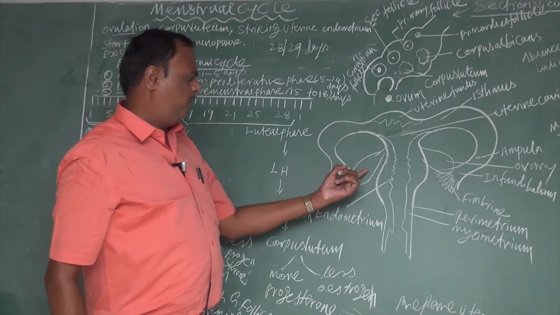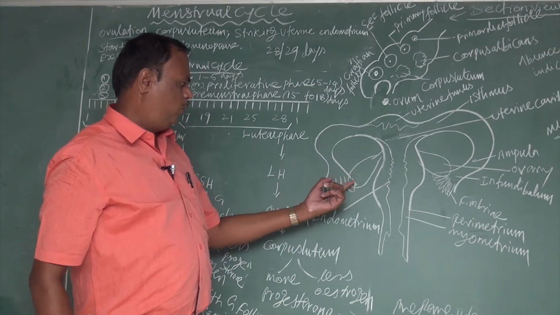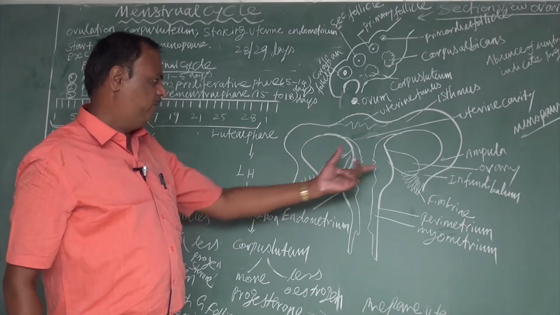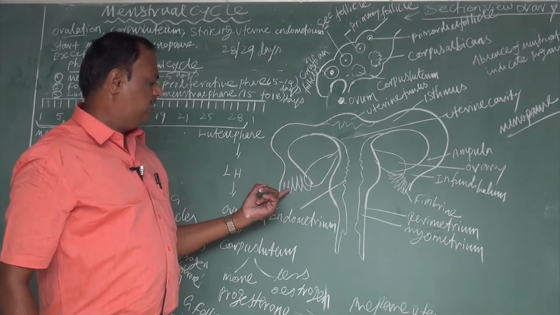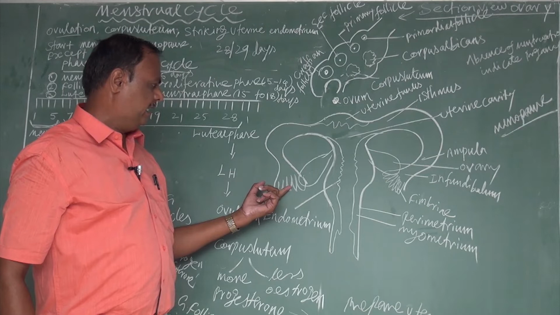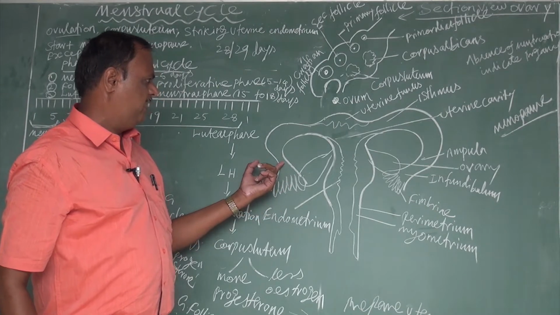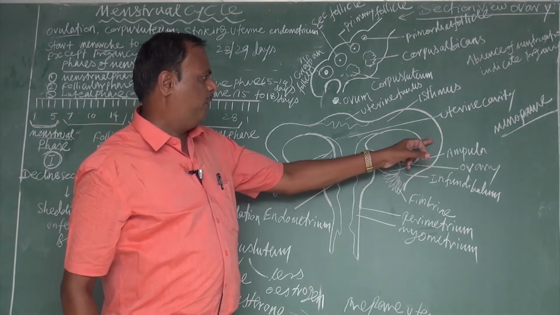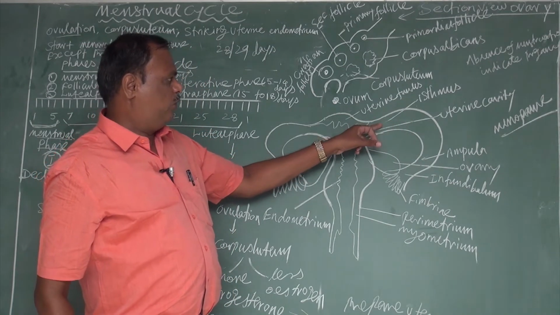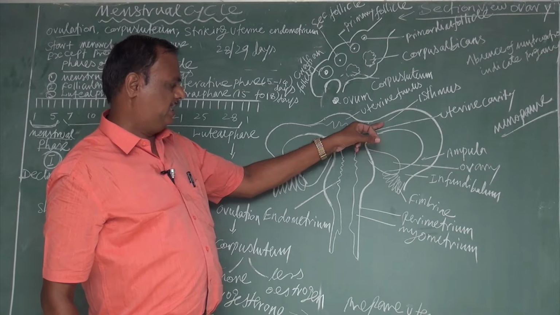Normally, from the ovary, the ova is released. The ova get collected by the fimbriae, a finger-like projection at the side of the uterus. Ova released from the ovary get collected by the fimbriae, then passed into the ampulla of the fallopian tube, and also the fallopian tube next to the isthmus, the junction.